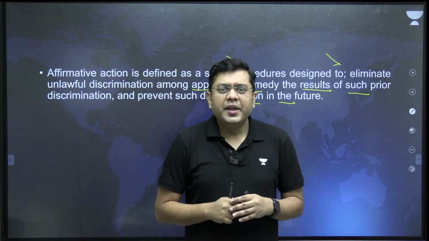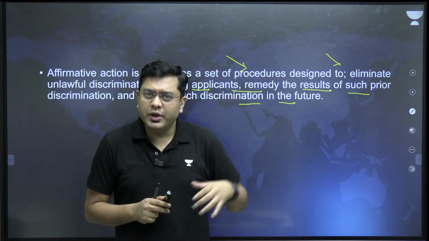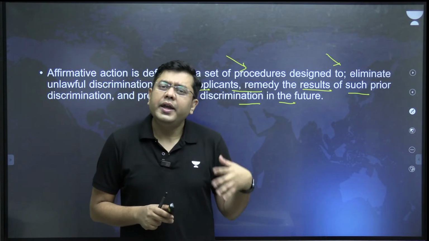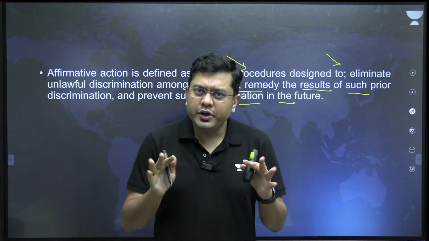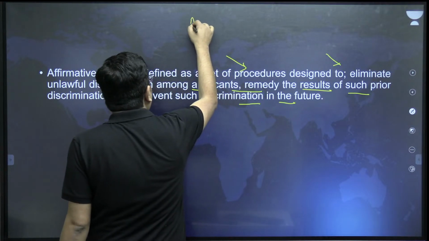Now in India, reservation is provided in certain educational institutions, and also in public employment. So that is covered under Article 15 and Article 16.